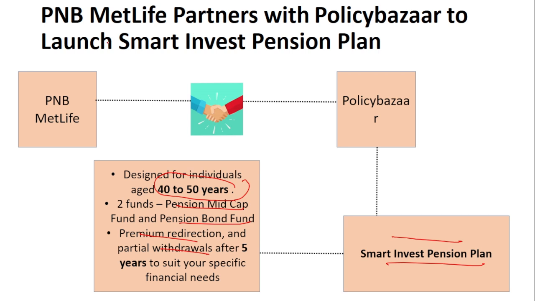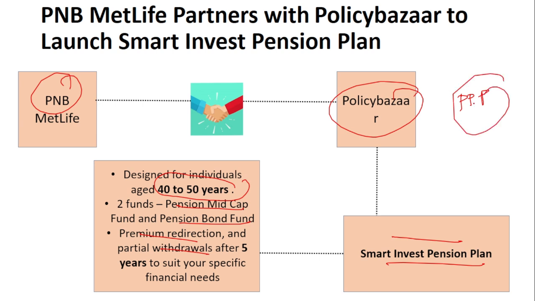Remember, it is PNB, PP. So, PNB MetLife and Policy Bazaar. Maybe you can remember it like PPP: PNB, Policy Bazaar, Pension Plan.